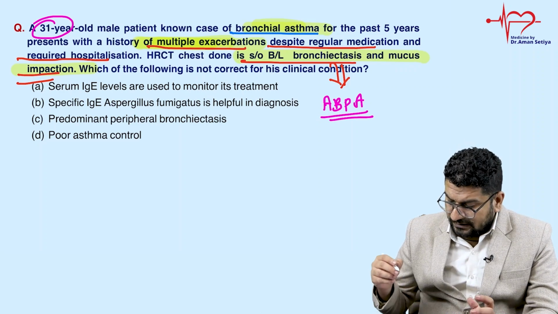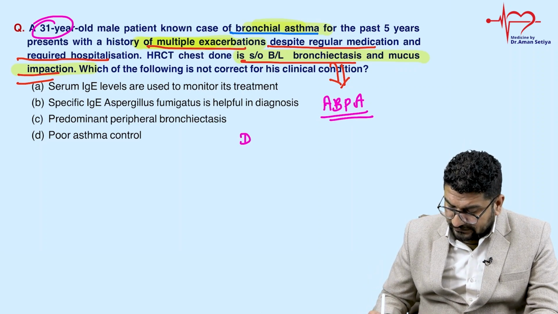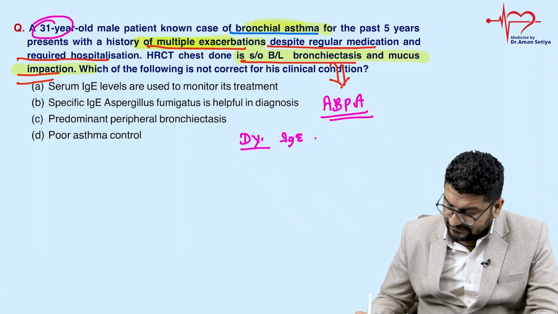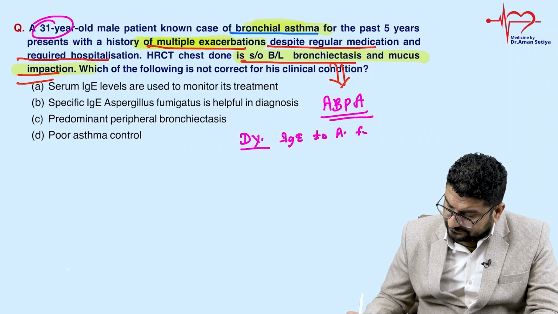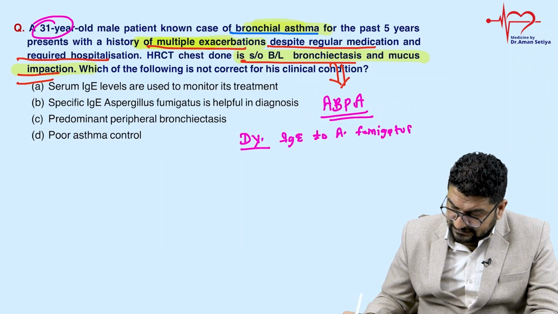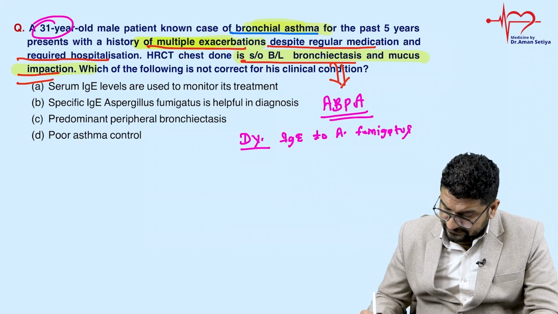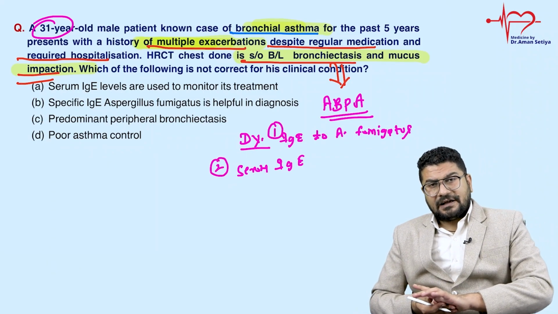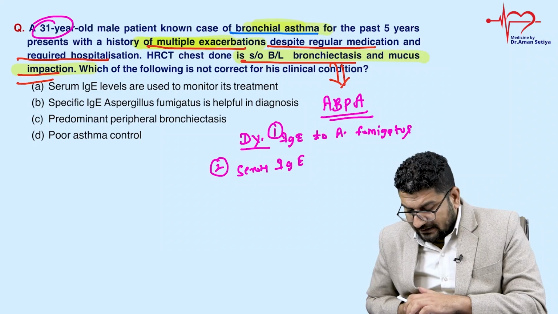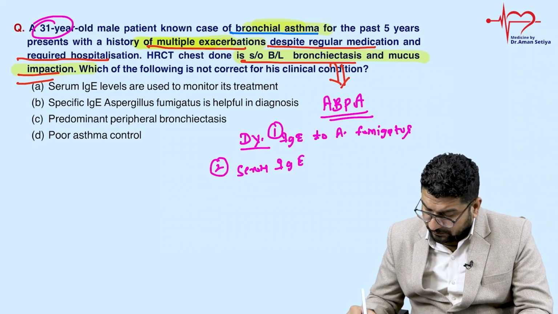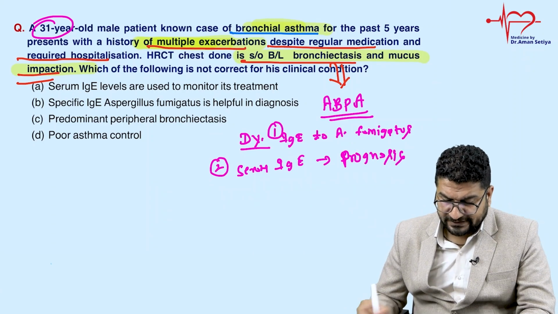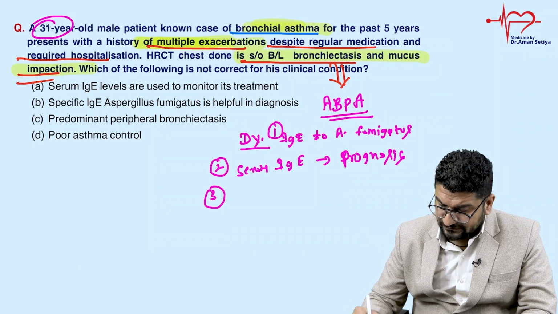So how will you approach this patient to make a diagnosis? What do we check? We check IgE, right? IgE against Aspergillus fumigatus. Then we can also check the level of total serum IgE. For diagnosis, we do IgE against Aspergillus fumigatus. But we won't repeat that again and again. For prognosis, what do we check? Serum IgE, to see whether the patient has improved or not, right. And one more thing we see here is striking eosinophilia.